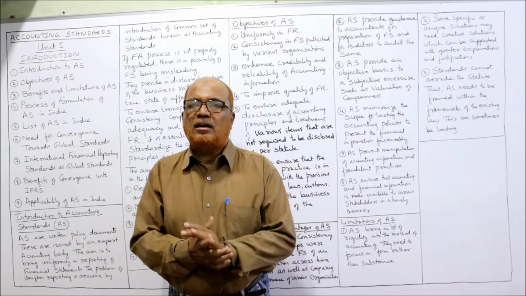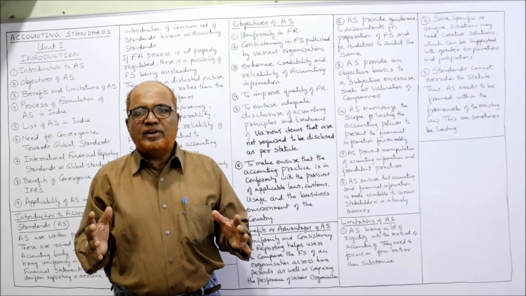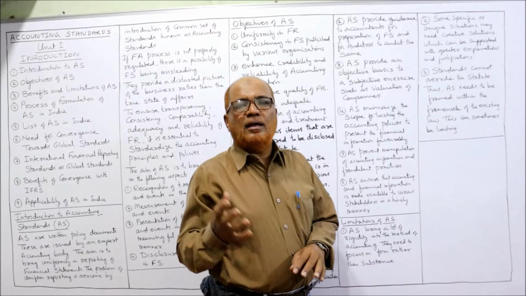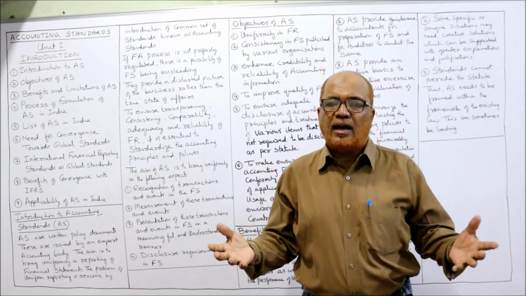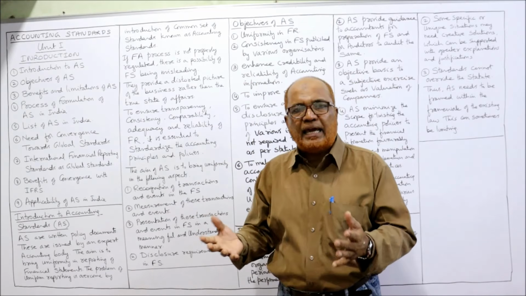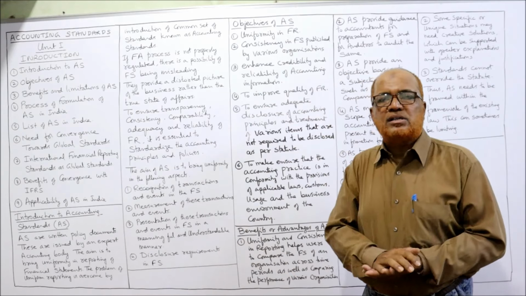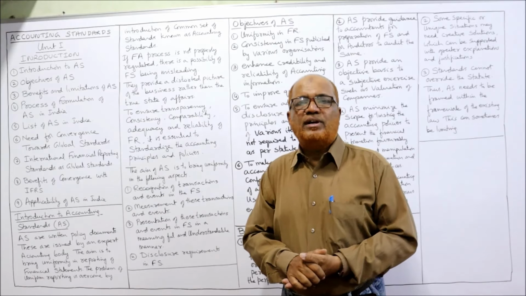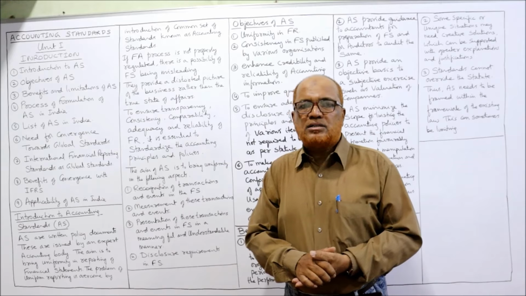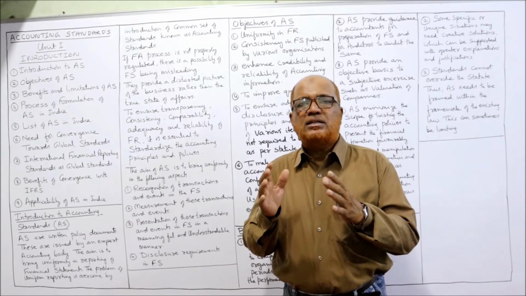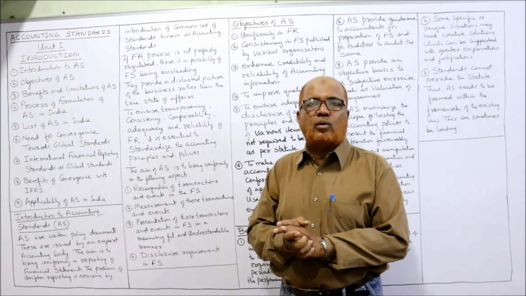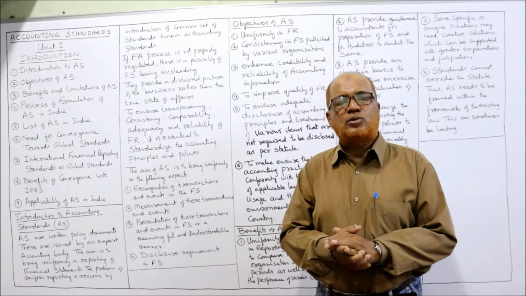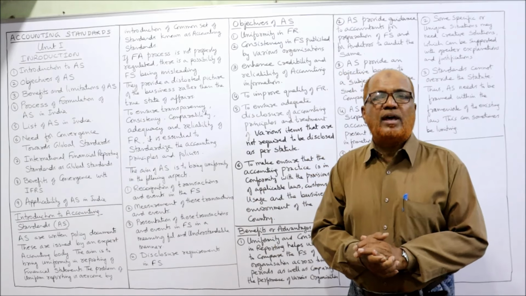But few limitations are there. Advantages of accounting standards are many. So this video, hope it will be very helpful to the students in understanding the meaning of accounting standards, why accounting standards have been implemented, what are the aims, what are the objectives of accounting standards, benefits and limitations I have explained. Hope this video will be very helpful to you, and particularly for those students who are writing exams on the subject of accounting standards, not only for graduation but also for post-graduation and professional courses. This video will be very much helpful.